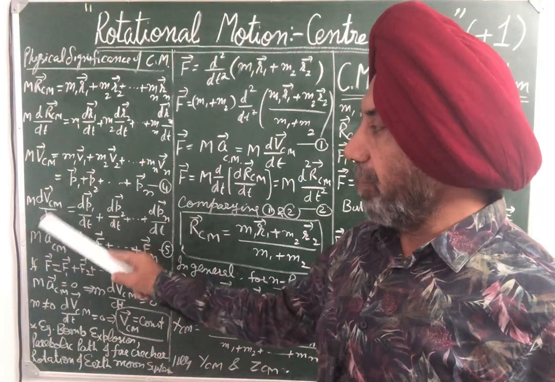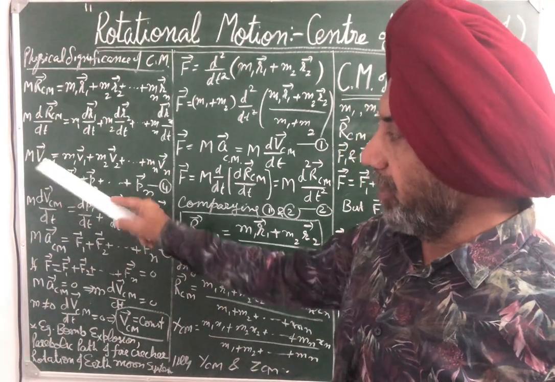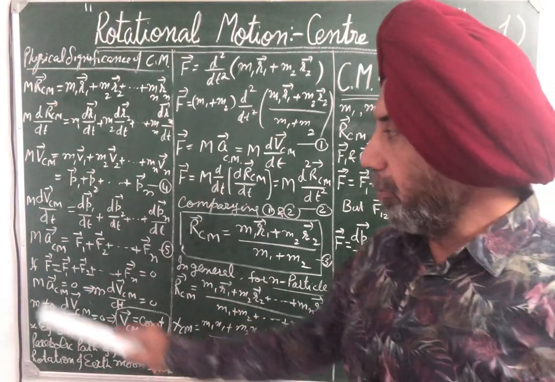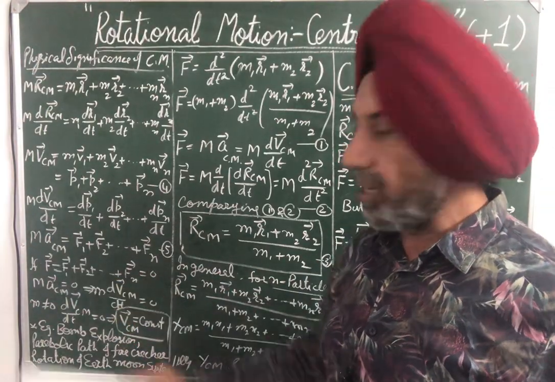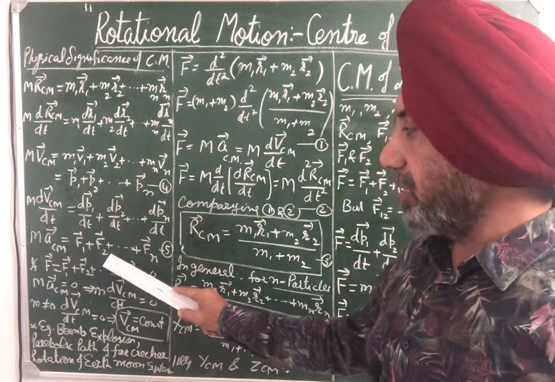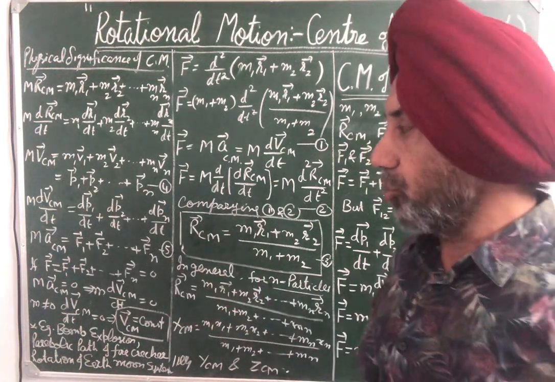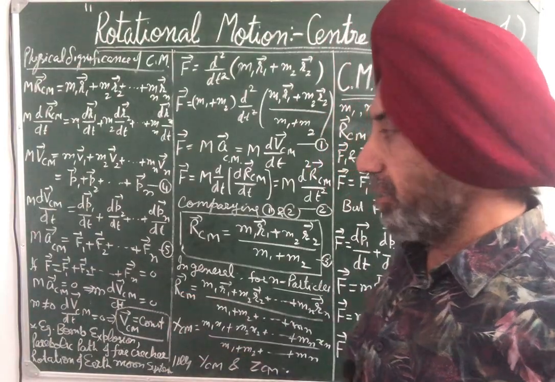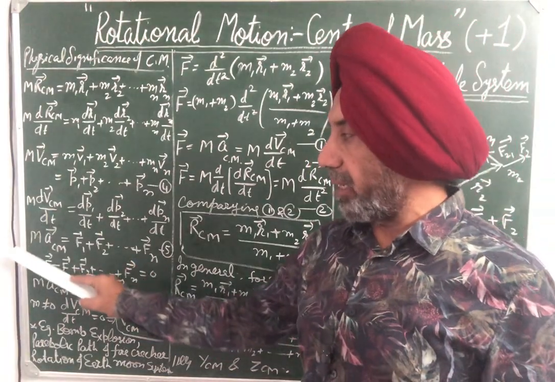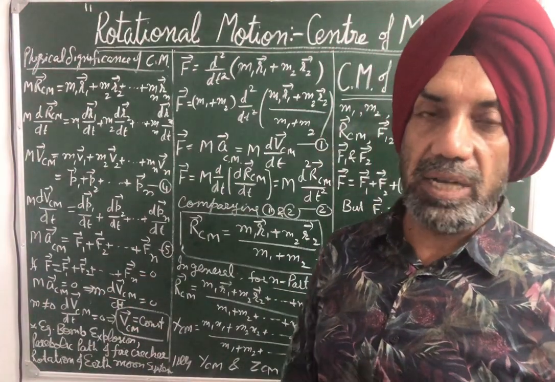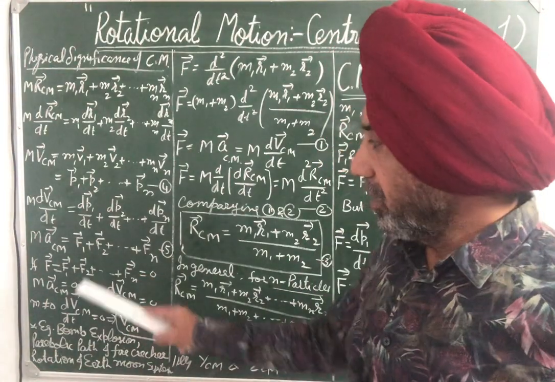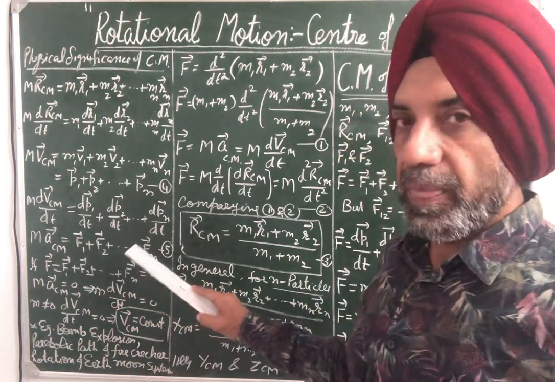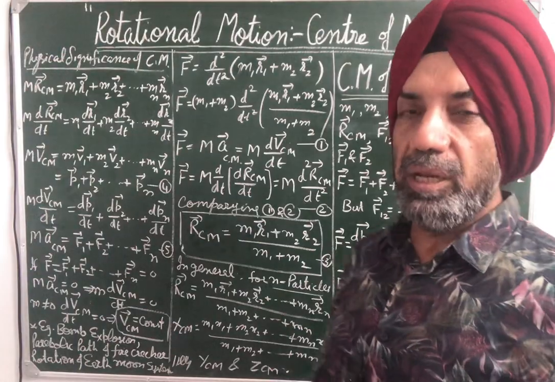Then M d V_CM by dt, differentiating further, will be dp1 by dt plus dp2 by dt plus so on dpn by dt. It will be M a_CM, acceleration of center of mass, equal to F1 vector plus F2 vector plus so on Fn vector, because force is equal to rate of change of momentum. So this shows that the resultant force acting upon the center of mass is equal to the vector sum of the external forces acting upon individual masses.